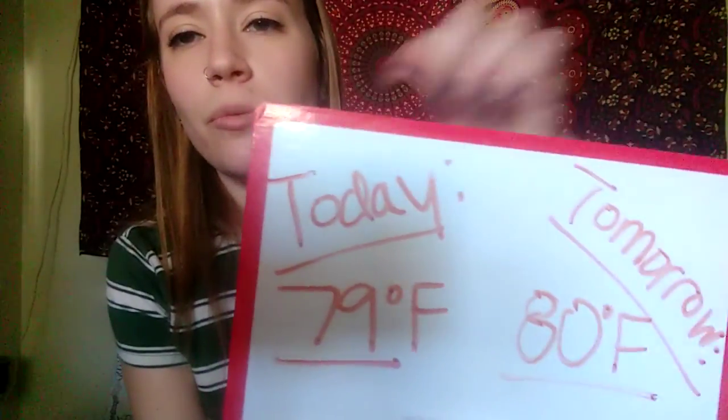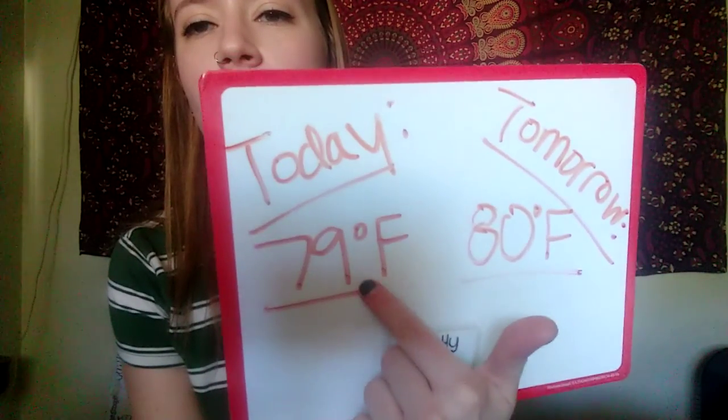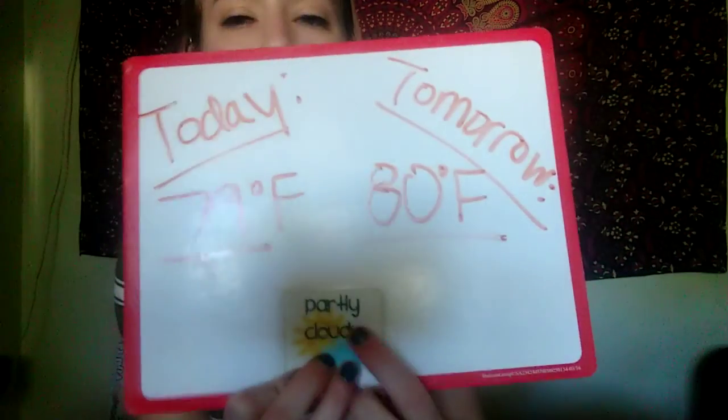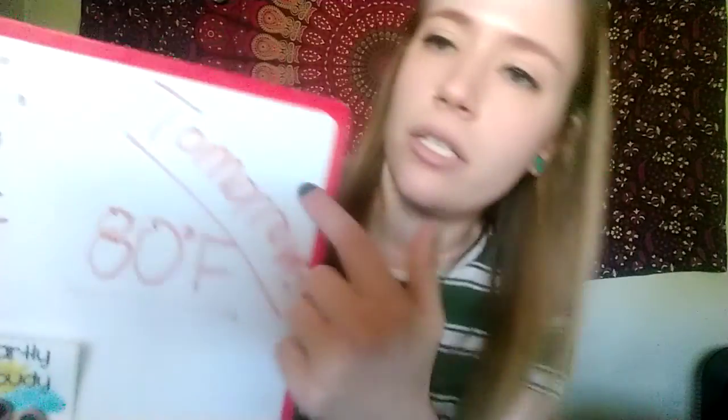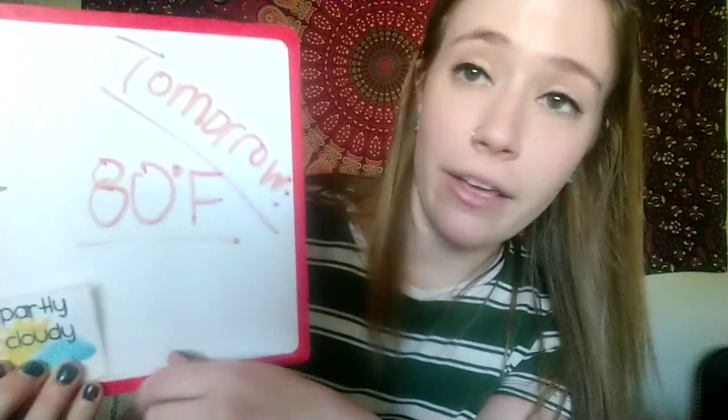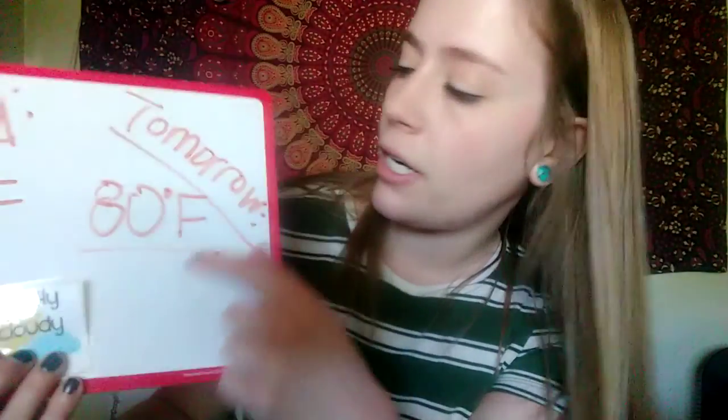And they both, remember, had the same weather type. So, today will be a high of 79 degrees Fahrenheit and partly cloudy. Tomorrow will be a high of 80 degrees Fahrenheit and mostly sunny or partly cloudy, whichever you would like to call it.